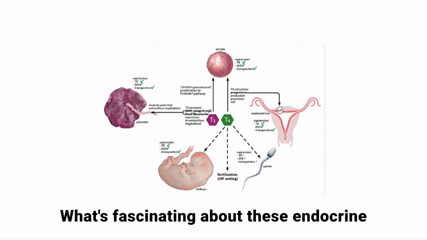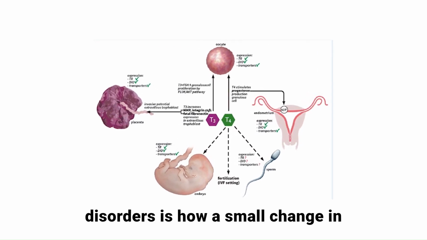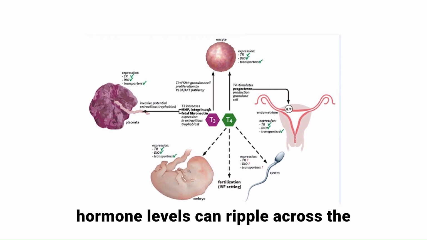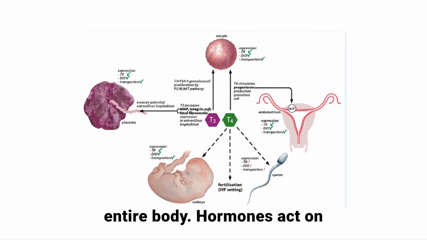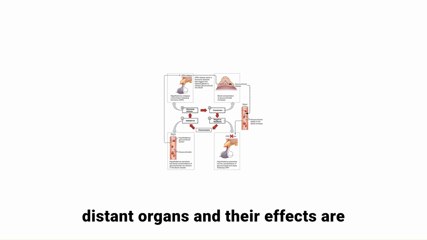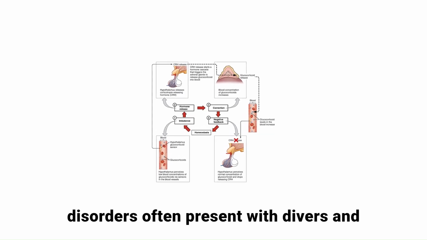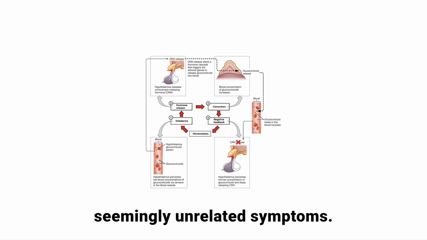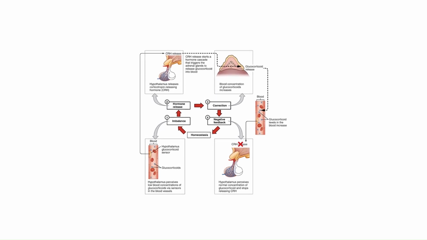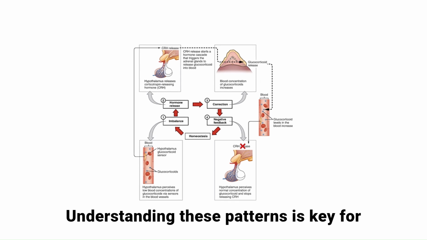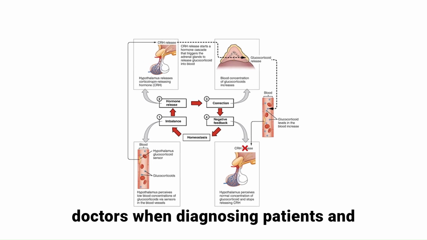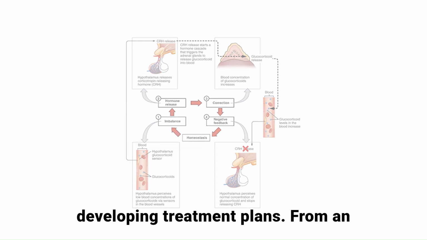What's fascinating about these endocrine disorders is how a small change in hormone levels can ripple across the entire body. Hormones act on distant organs, and their effects are widespread, which is why endocrine disorders often present with diverse and seemingly unrelated symptoms. Understanding these patterns is key for doctors when diagnosing patients and developing treatment plans.